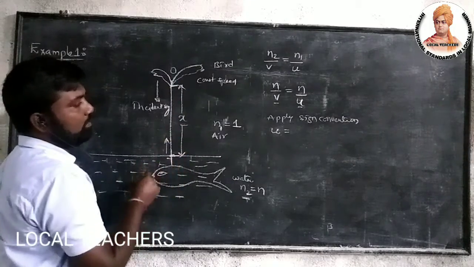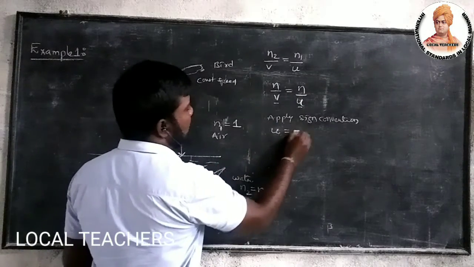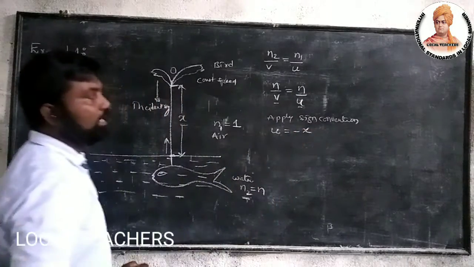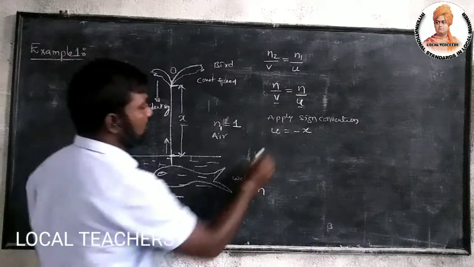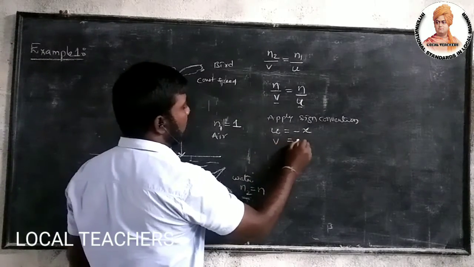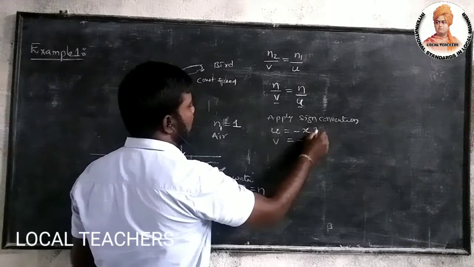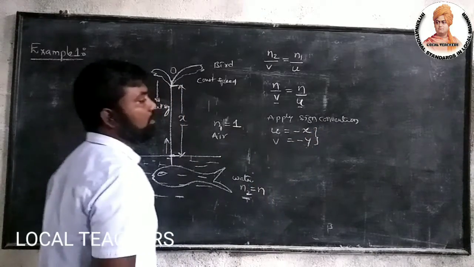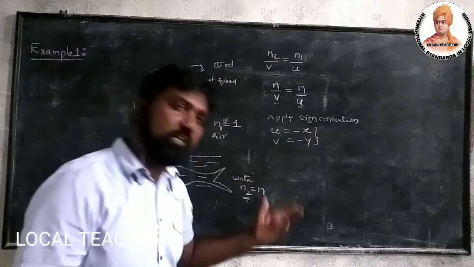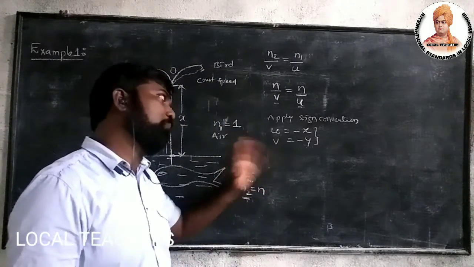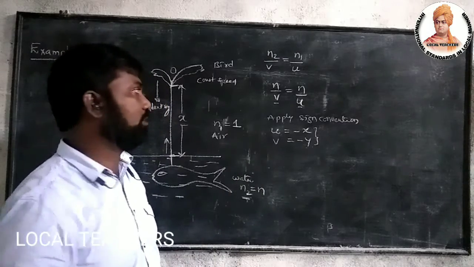So this u becomes minus x. In the same manner, we will get the image on this side only. So we can write v equals minus y. So we considered u equals x and v equals y, and for that we applied this sign convention.